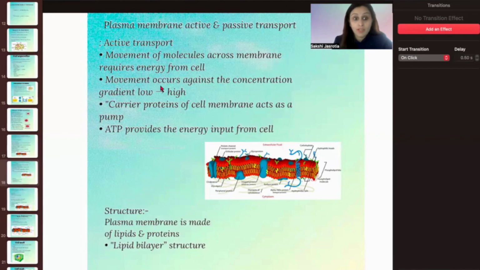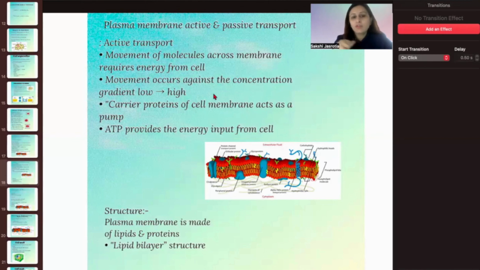Now, there's a very interesting point. We have studied that normal movement is from higher concentration to low concentration. But when something needs to be pushed the other way, that means the boat is going in the upstream direction, right? So from the area of low to high concentration, the cell has to use its own energy.